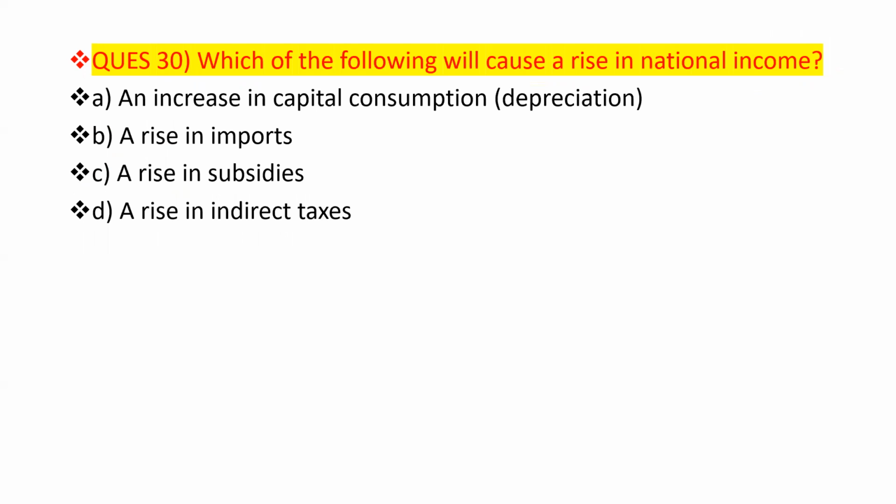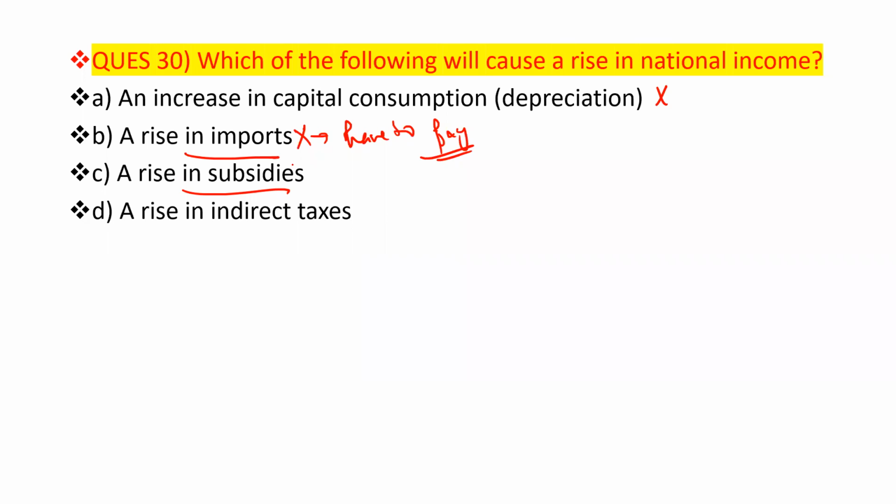Option B: a rise in imports. If there is more import, we have to pay more to other countries. That leads to depreciation in our currency, so there is no chance of an increase in national income. On the other side, if there were a rise in exports, we would think over that. But here there is nothing regarding that, so this one is also not correct.